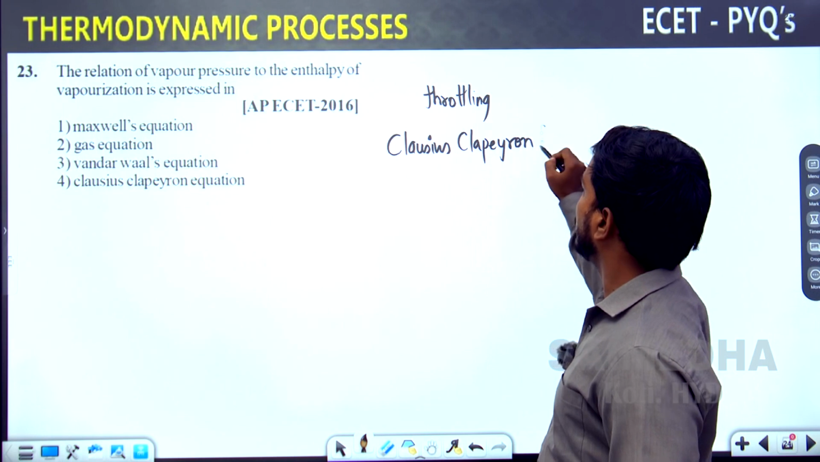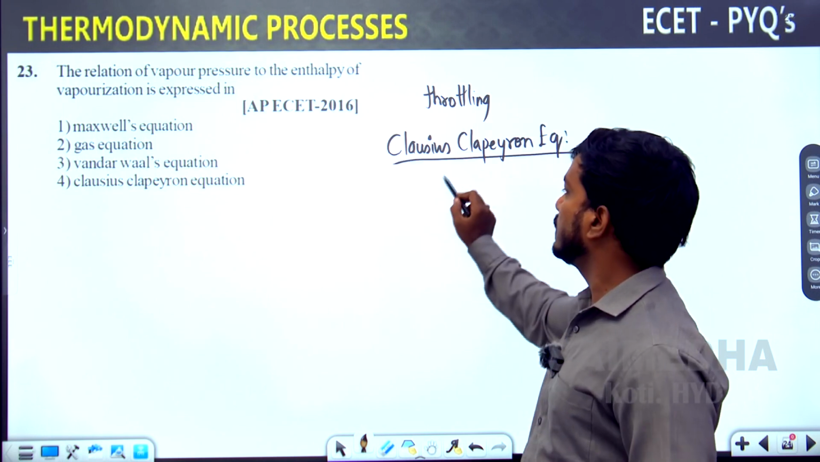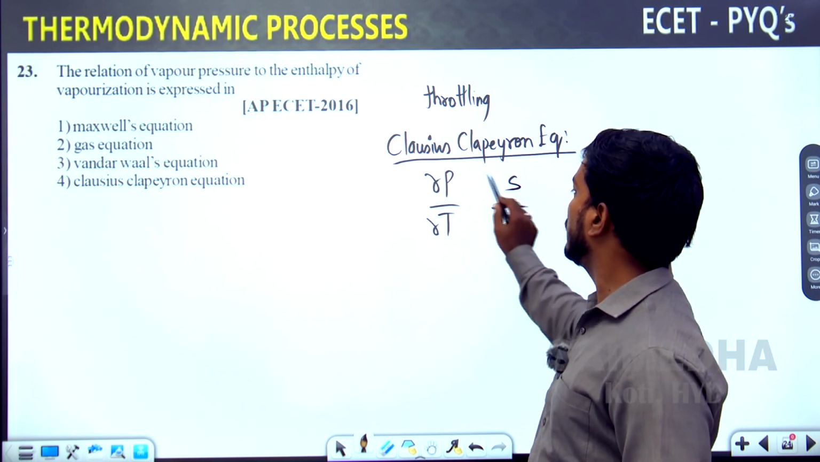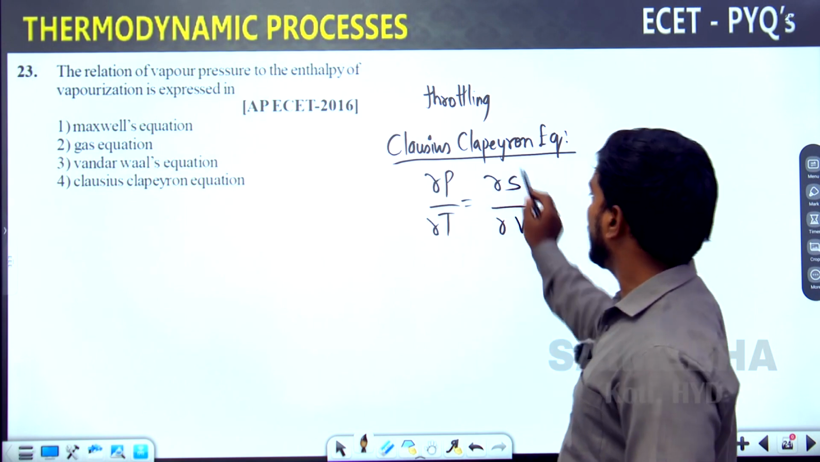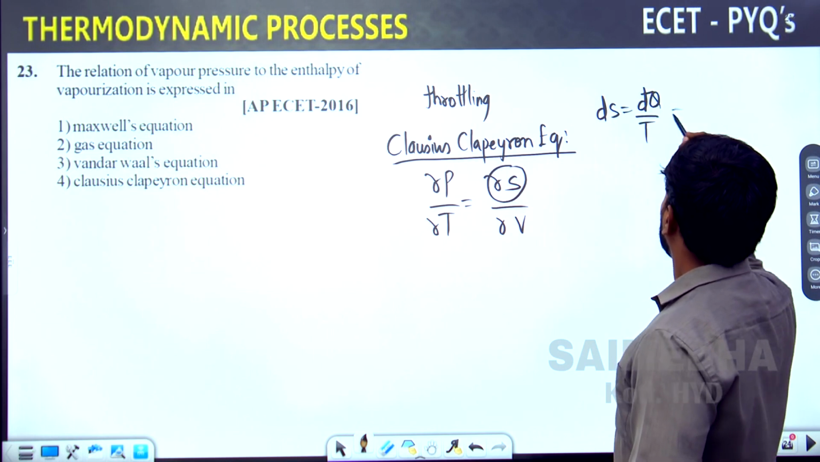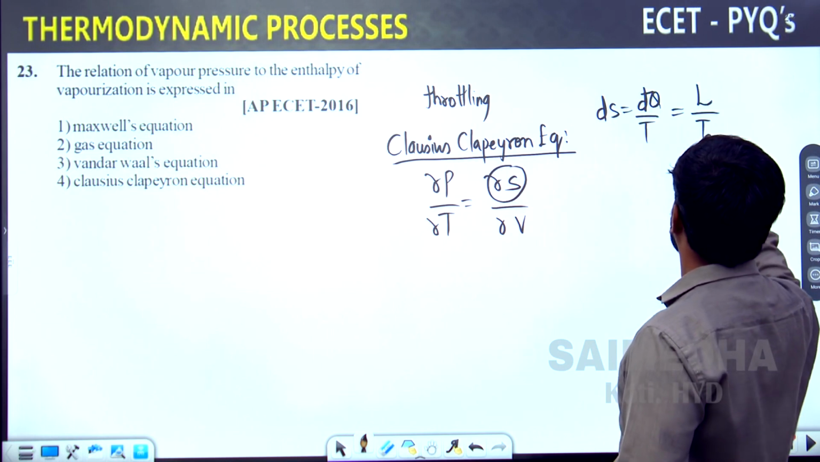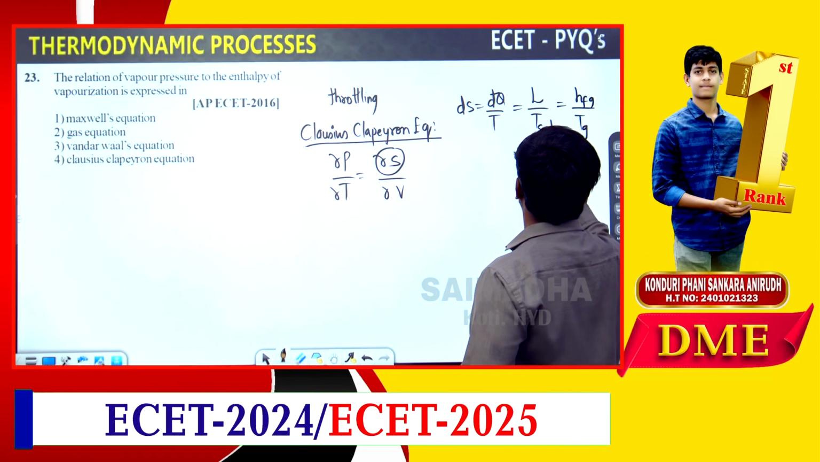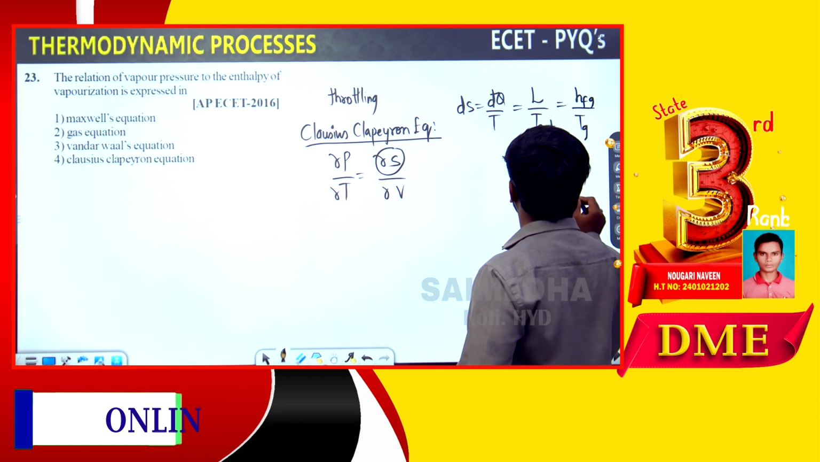Clausius-Clapeyron equation. What does it state? It states that ∂P/∂T equals ∂S/∂V. Where the change in entropy is heat transfer divided by temperature, that is latent heat divided by saturation temperature, hfg divided by Tsat, that is (hg minus hf) divided by T saturation.